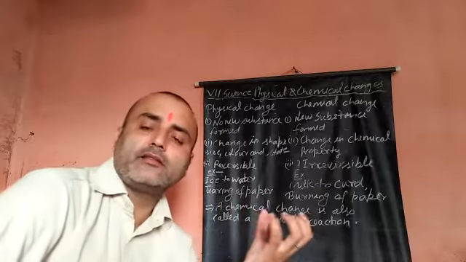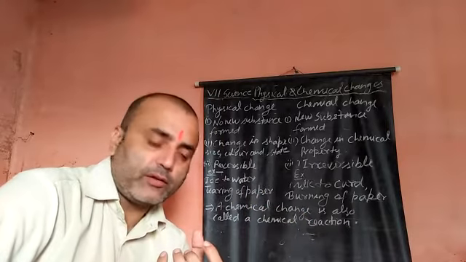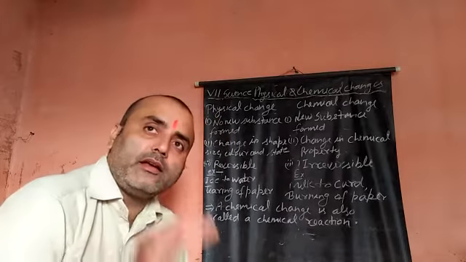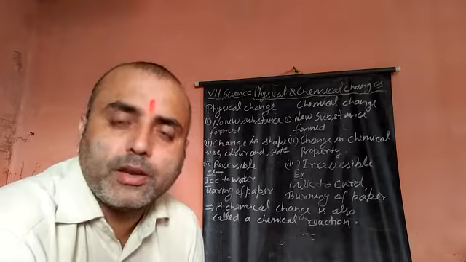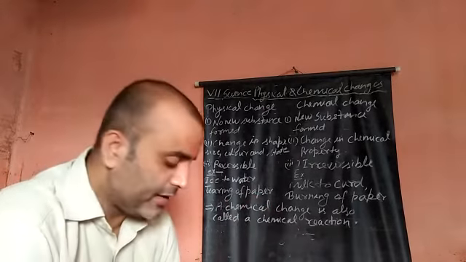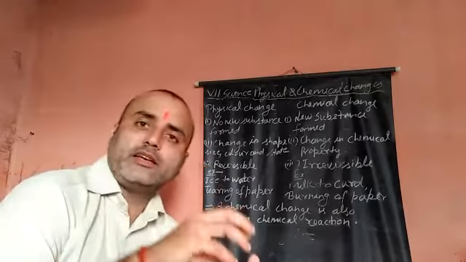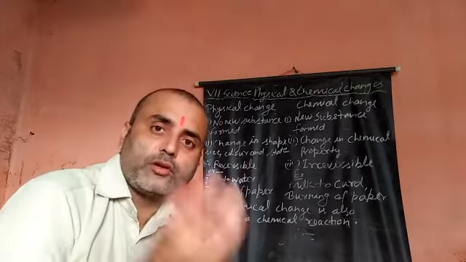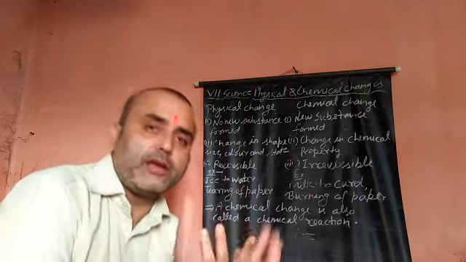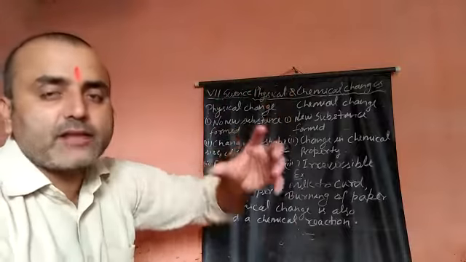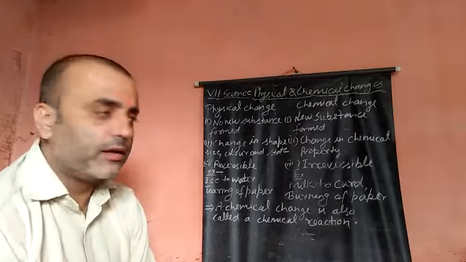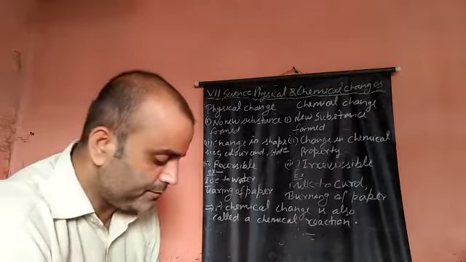When carbon dioxide gas passes through lime water, then what will you see? Calcium carbonate forms, and the lime water changes into a milky color. Once again, listen: when you put baking soda in an acetic acid solution, a carbon dioxide gas will be released. When carbon dioxide gas passes through lime water, it turns milky. So this is also a chemical change.